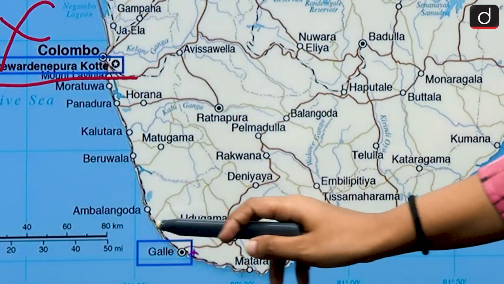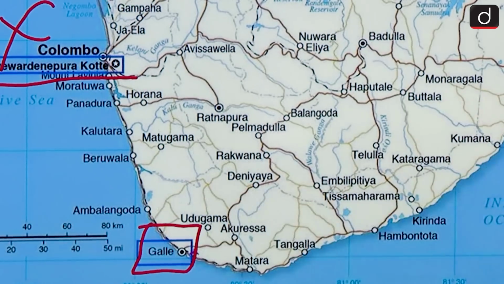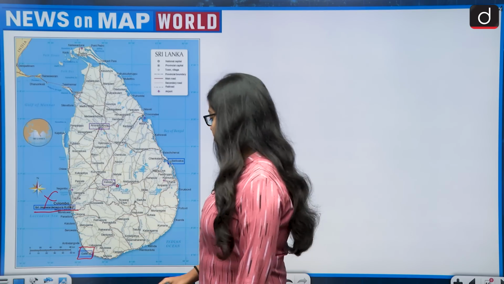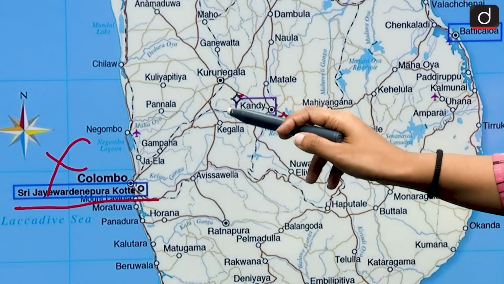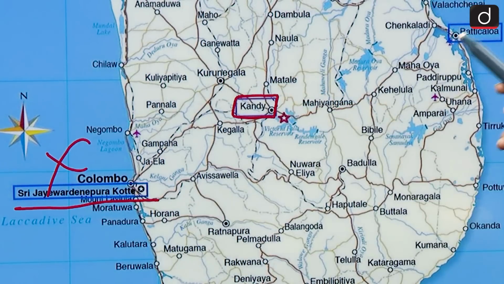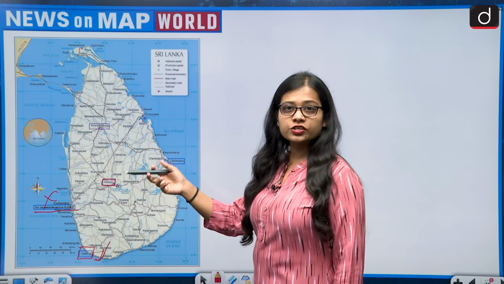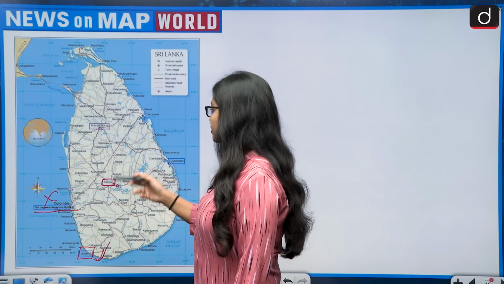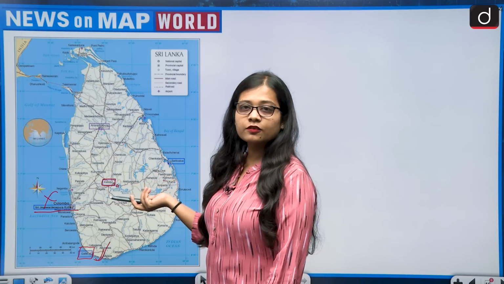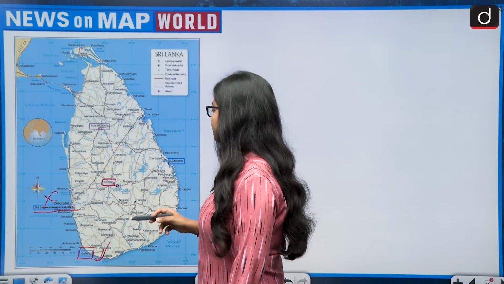Then let's talk about Galle. Galle is a coastal city and it lies in southern Sri Lanka. So it is a coastal city. Then let's talk about Kandy. Kandy is one of the cities of Sri Lanka which lies almost in central Sri Lanka, and it is one of the most beautiful cities. But by looking at the map, we can see that it is not a coastal city. It lies in the mainland.